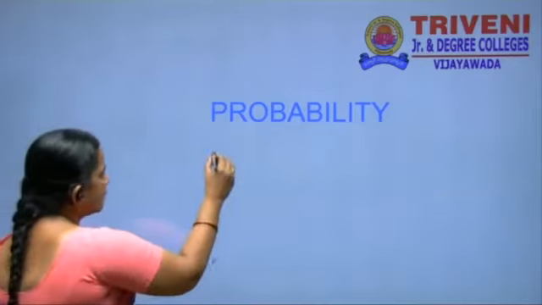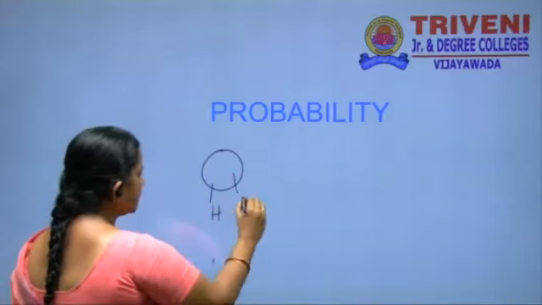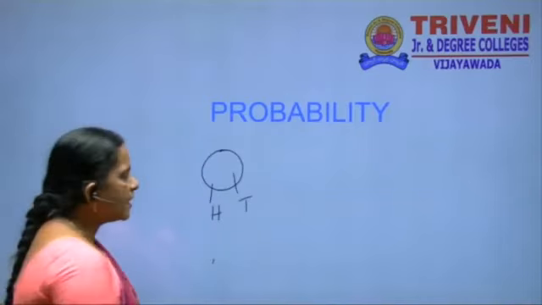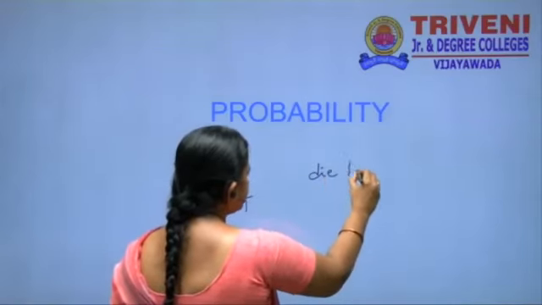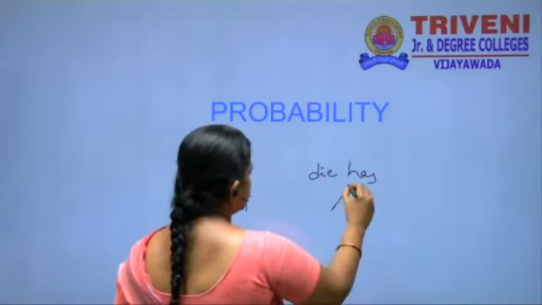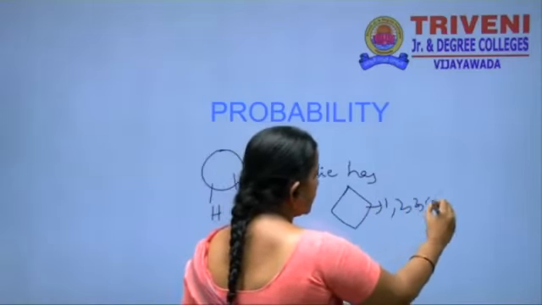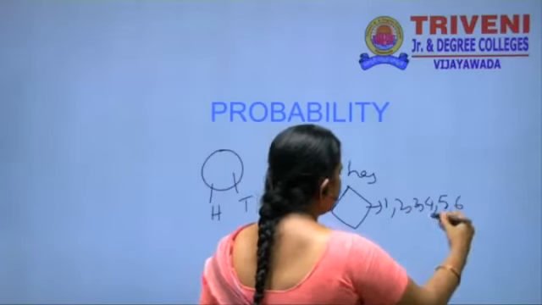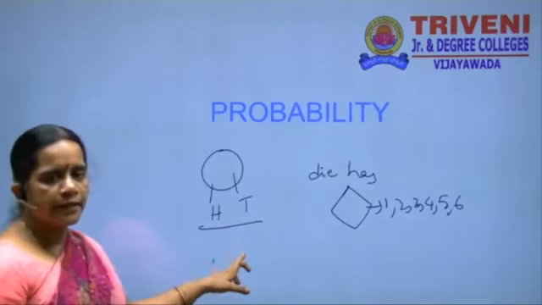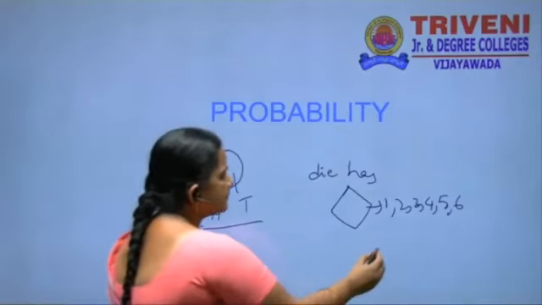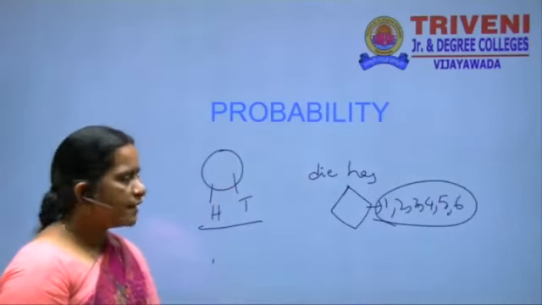That is a coin. Suppose a coin has head and tail, these two faces. And a die has how many faces here? A cubical die has six faces, that is 1, 2, 3, 4, 5 and 6. The number of possible chances for the coin is head and tail, that is 2, and the die has 6 faces, that is 1, 2, 3, 4, 5 and 6.